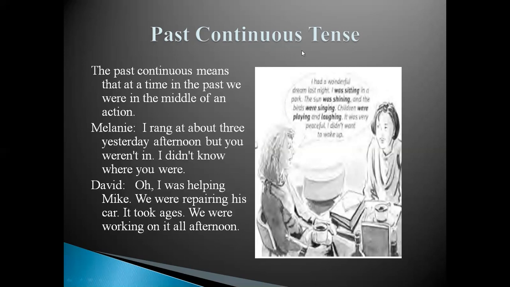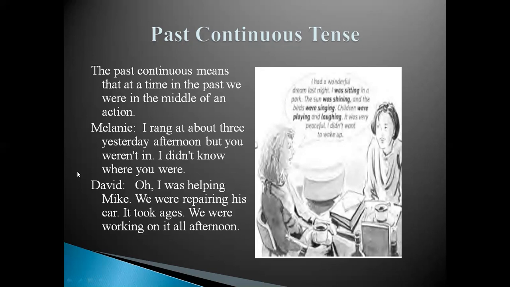For example, two friends here are in this particular picture. Two friends are talking about the dream of one of the friends. She is saying that I was sitting in a park, the sun was shining, the birds were singing, the children were playing and laughing. So she is describing a past event which was incomplete at a particular time in the past. And before that, she said last night. So she's describing all those events, although these were incomplete.